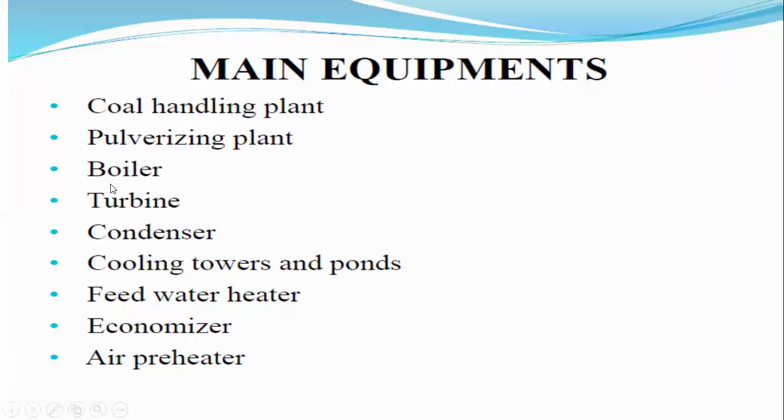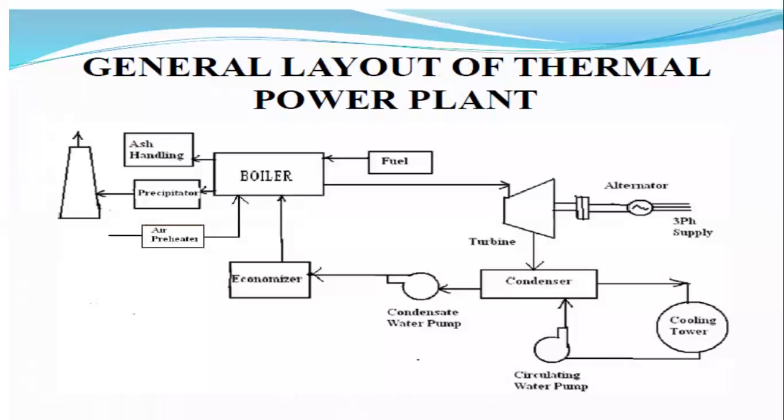Next part of the thermal power plant is the boiler. This is one of the major important parts in the case of a thermal power plant. What is meant by the boiler? The output of the boiler is the heat energy or the steam energy.